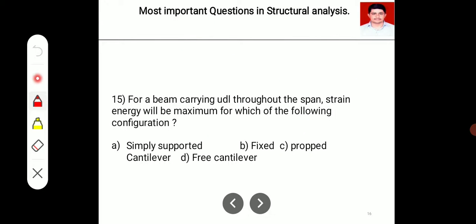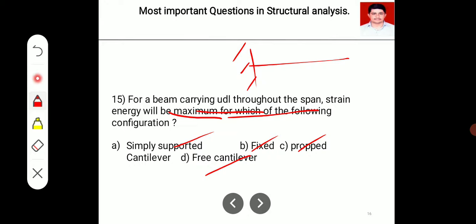Next, the last question is about configuration and strain energy, right? So maximum strain energy will be for a simply supported beam, fixed beam, propped beam, or free cantilever, the standard cantilever, if that particular beam is carrying uniformly distributed load throughout the span.